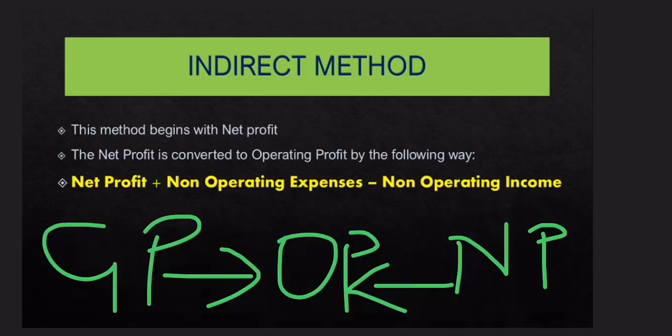But if you calculate operating profit through the gross profit method, it is considered the direct method, which is again not in the syllabus. So only one method is left, and that is NP. We have to calculate the operating profit through NP.